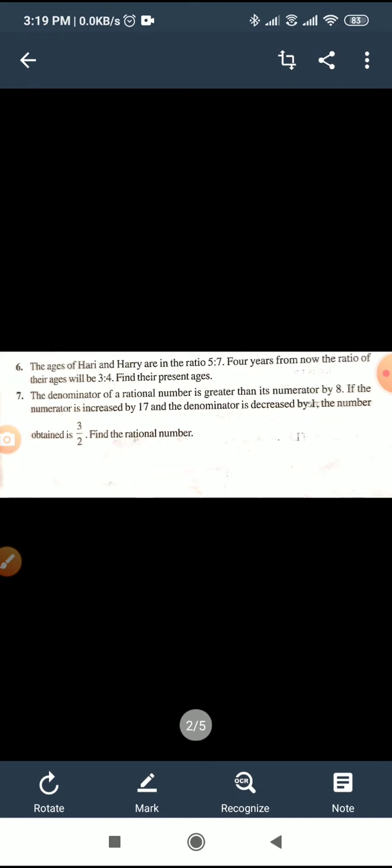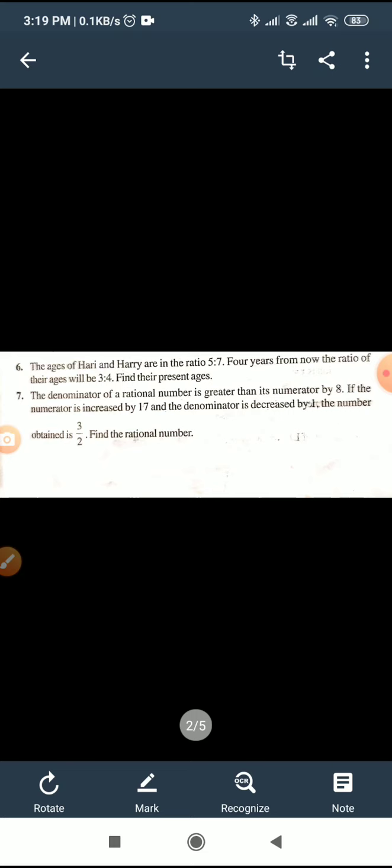Now let us see the last question of this exercise or of this chapter. The denominator of a rational number is greater than the numerator by 8. Denominator is 8 more than the numerator. So if we take numerator as x, what will be the denominator? x plus 8.